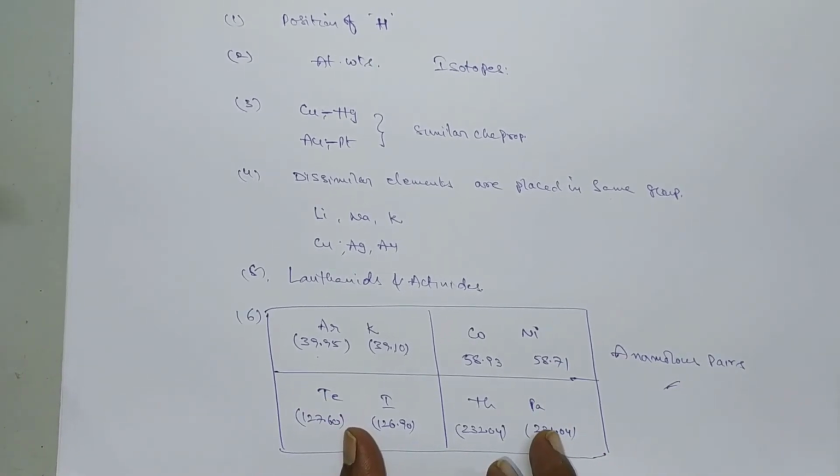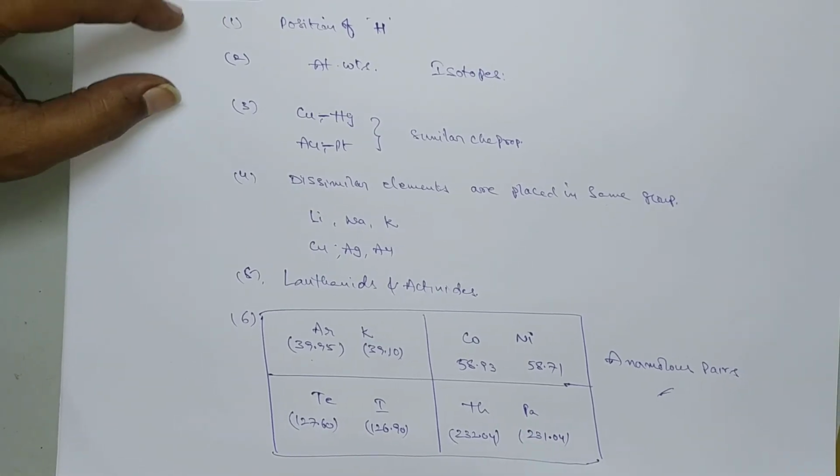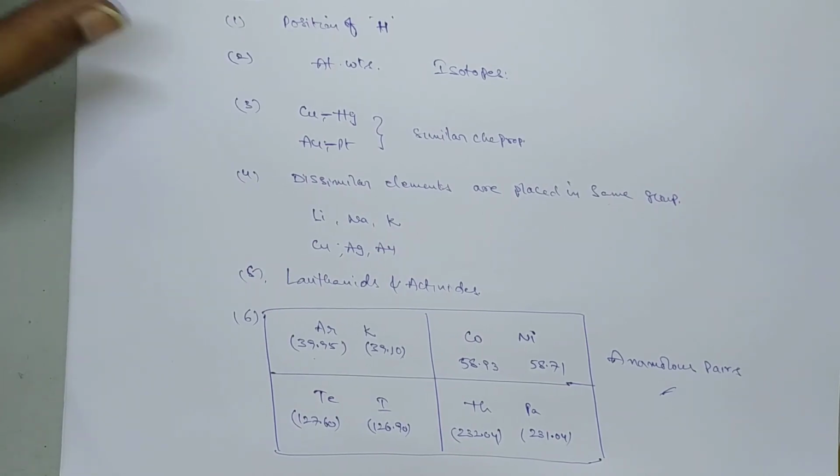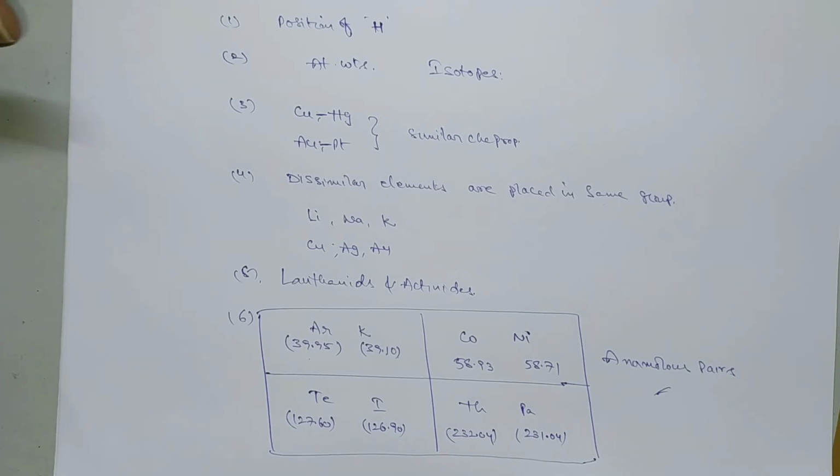So these are the different drawbacks of this Mendeleev periodic table. You have to remember all these points in examinations. They may ask, which of the following is true regarding this Mendeleev periodic table? He asked like this. So you have to remember all these points.